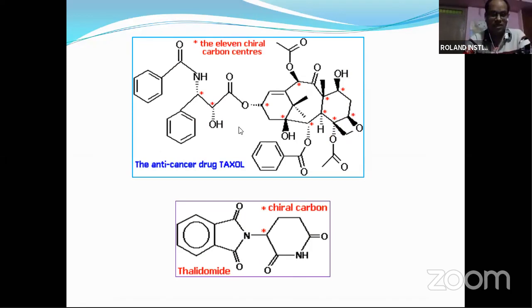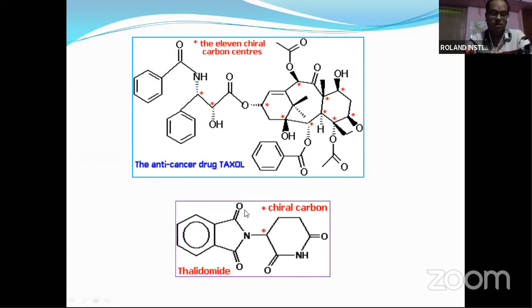See another example here, the most widely used anti-cancer drug, paclitaxel. It has 11 chiral centers. Due to the presence of a larger number of chiral centers, it is more potent and used as an anti-cancer drug. Due to these chiral centers, it is more biologically active.